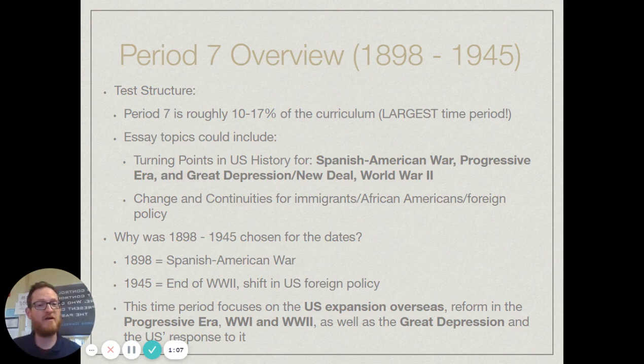Just like the previous periods that we have covered before this, as far as the exam makeup goes, you're going to see that Period 7 is 10 to 17% of the curriculum.